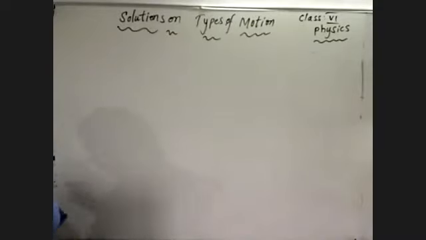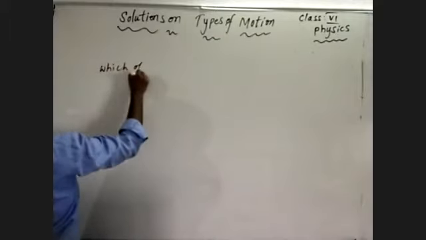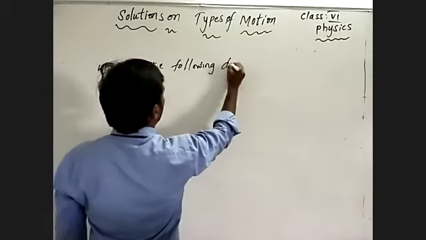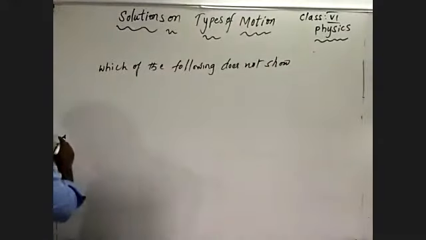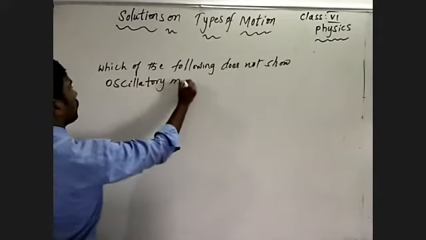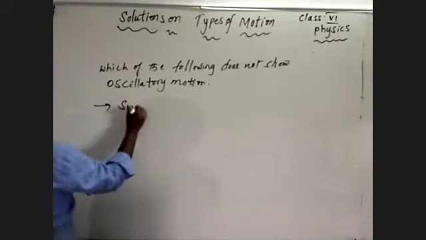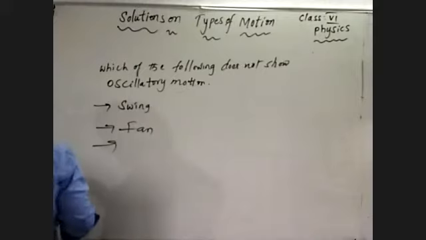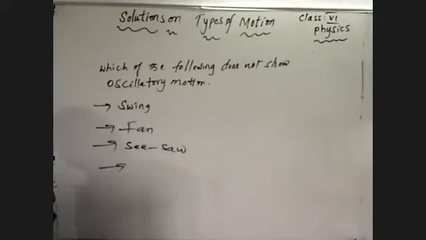Coming to one more question: which of the following does not show oscillatory motion? The options are swings, fans, seesaws, and pendulum.